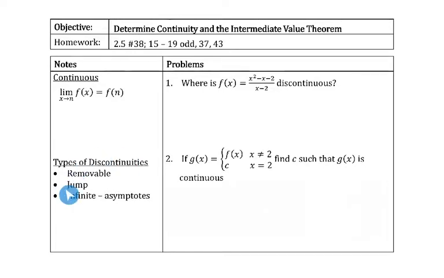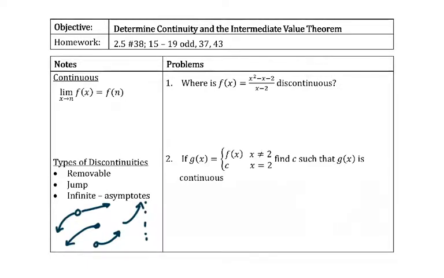Now, there's a couple of things that can cause discontinuities. We saw one yesterday where we have a denominator equaling 0. That's sometimes a removable discontinuity, like the example from the last lesson, and sometimes it will create an infinite discontinuity, which is an asymptote. So we might have something where it's removable, we just keep going. We might have an asymptote where it goes up forever towards infinity. We also might have a jump, which is what I illustrated in the left and right hand limits, where it's continuous on each side, each limit exists, but they're not the same.